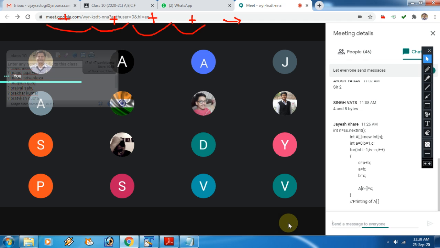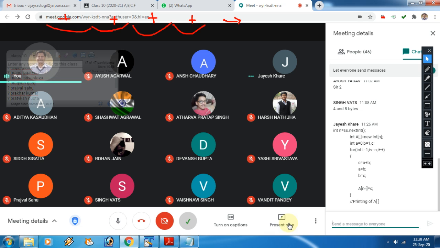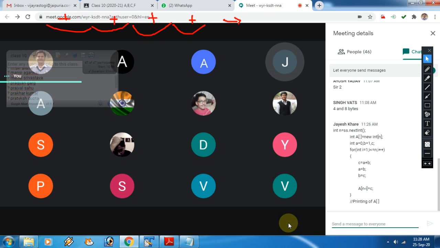Yes, beta. Now you can ask your doubt. Jayesh. Sir, if the Fibonacci series comes in the exam for us to write a program, do we have to draw the table by which it was explained to us, how we find the A, B and C sum? No, beta, that is not required. Because in class 10th the basic terms everybody knows. So whatever working you are doing, that is only for you. But if you are showing, that is okay. But if you don't want to show that working, that is fine. Okay? Don't get confused in that.